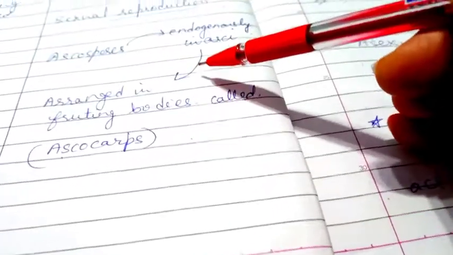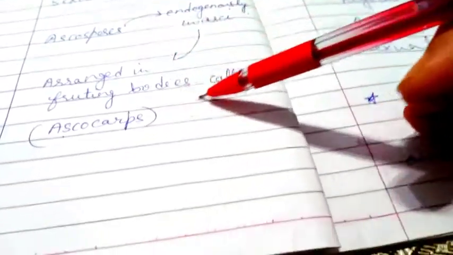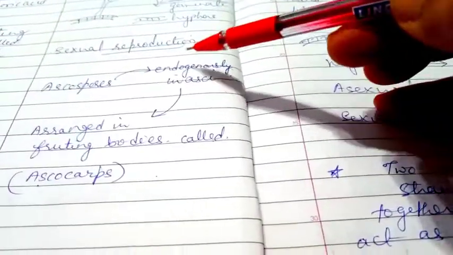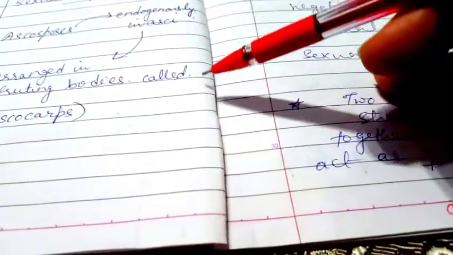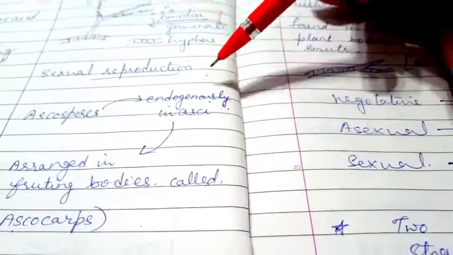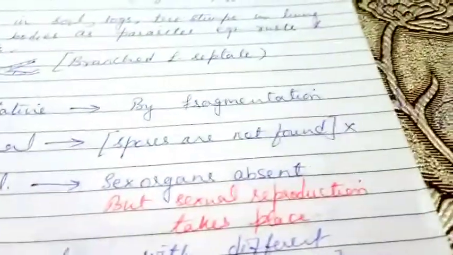These are the structures which should be used in the sexual reproduction in case of penicillium. So this is all about the yeast and penicillium, about Ascomycetes.